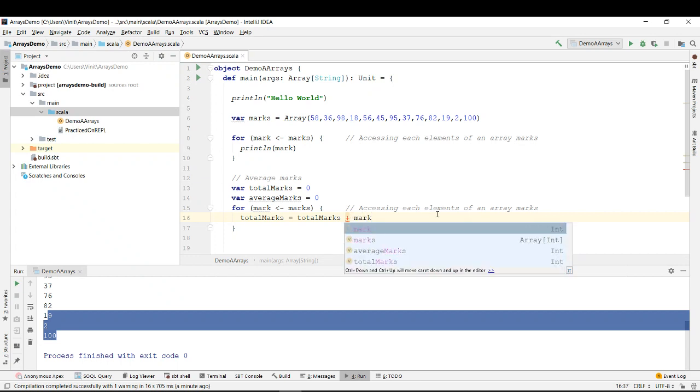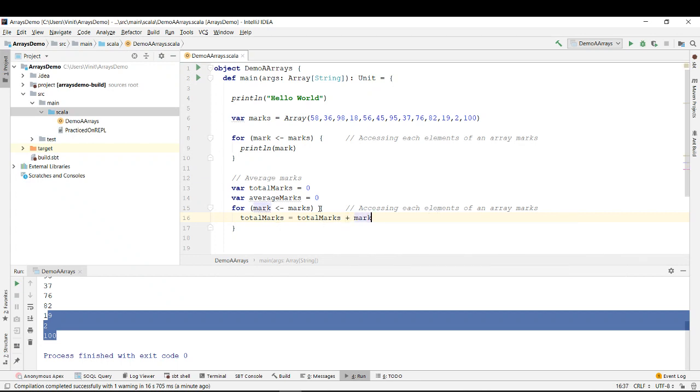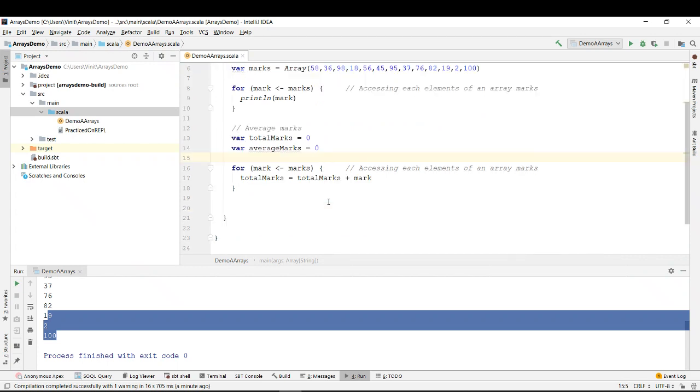So what I'm doing is I'm just adding simply each and every mark into the total marks. So it is going to iterate through each and every element of this array. We'll take the contents in mark, and it is going to add this mark to total marks and store it in total marks, right?